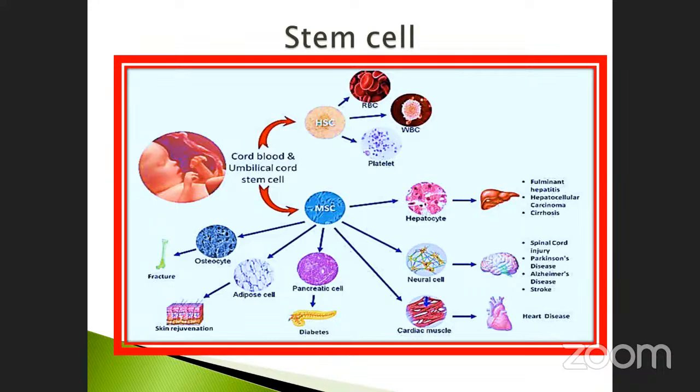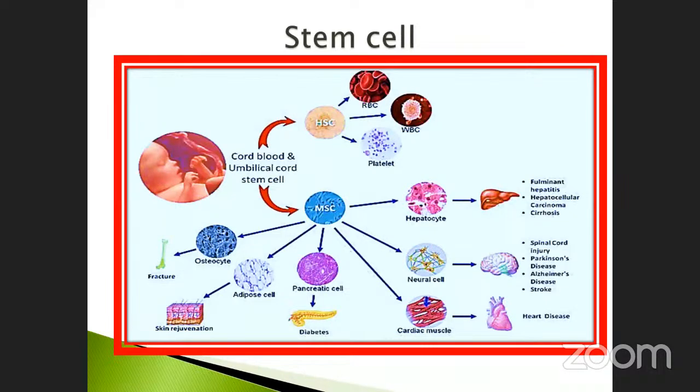And also another one, the adipose cells. Adipose cells are mostly used as a repairing mechanism for skin rejuvenation. And also pancreatic cells, for the pancreatic gland. And then the cardiac muscles are used for heart diseases, neural cells for brain and spinal cord injury, Parkinson's disease, Alzheimer's disease, and stroke. These are the diseases or any other difficulties. They can be cured by neural cells.